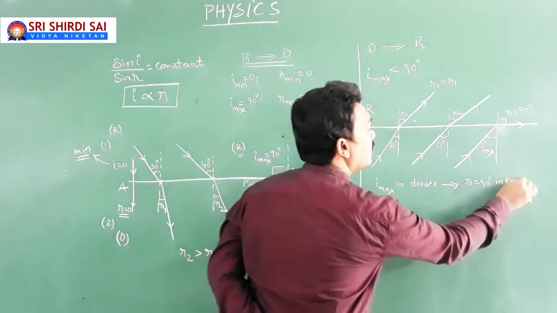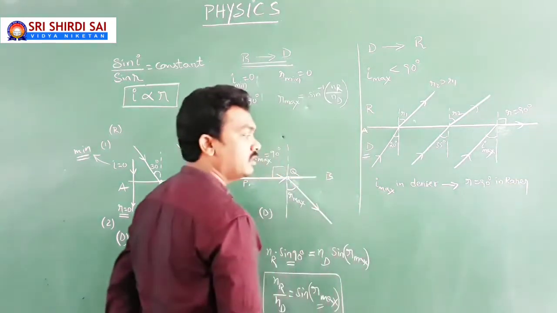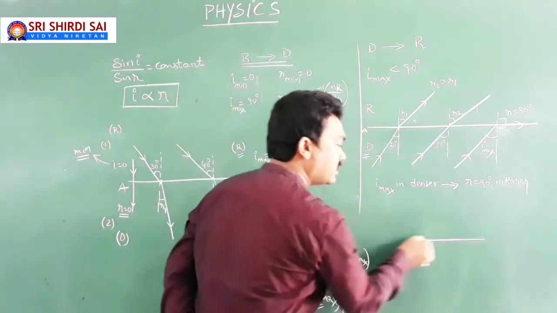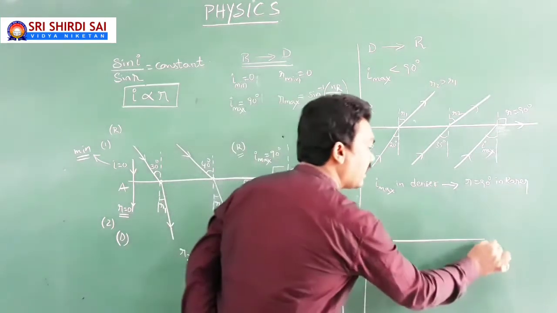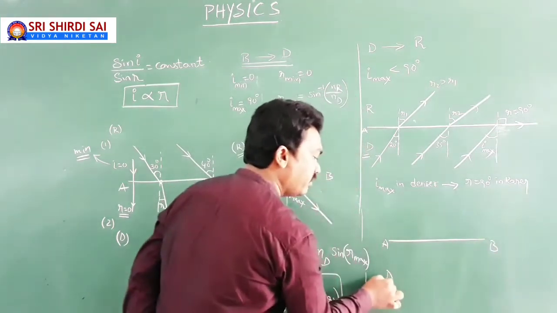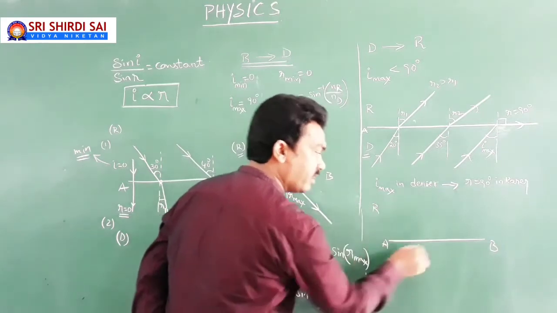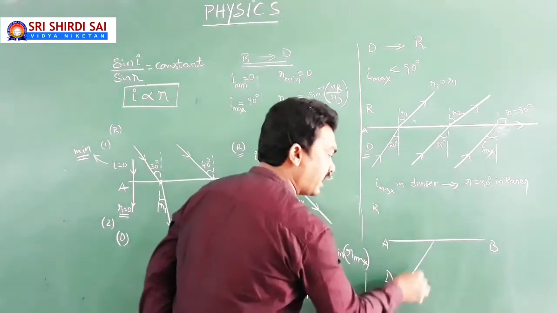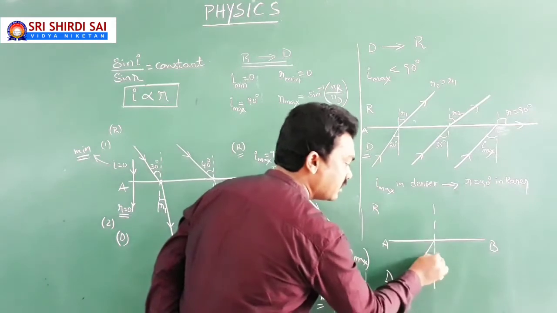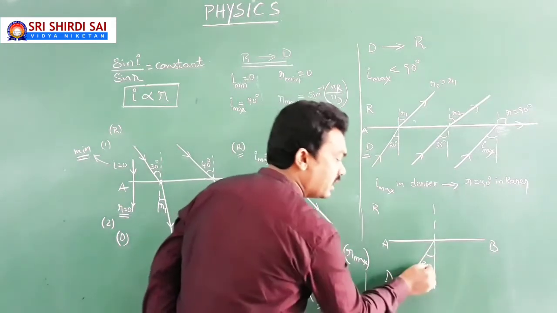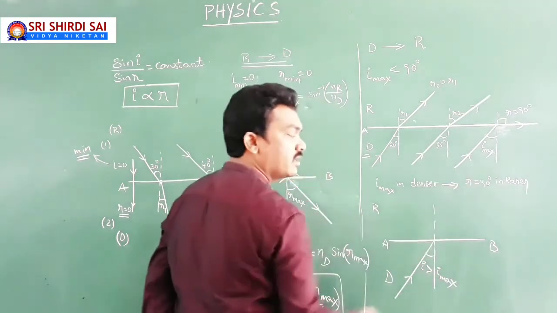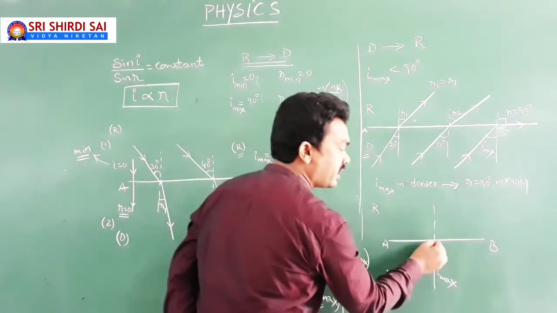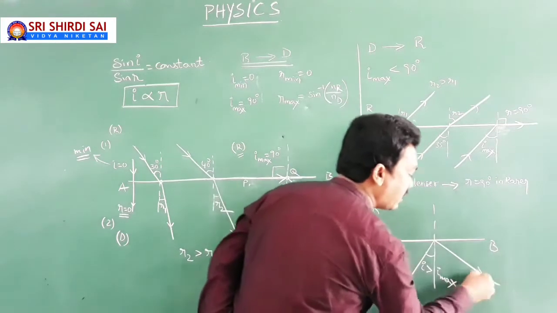Then you may come across the doubt. Sir, if my light falls in denser medium and is traveling to rarer medium, but it falls at an angle of incidence greater than that maximum possible angle of incidence, then your light does not refract, it reflects completely.